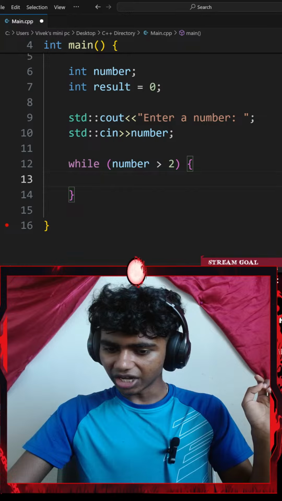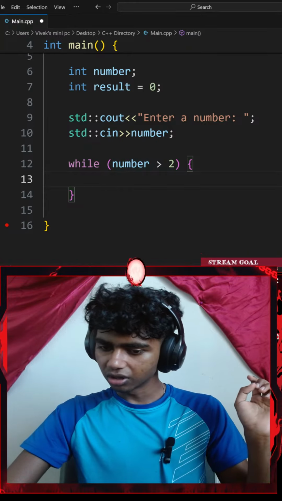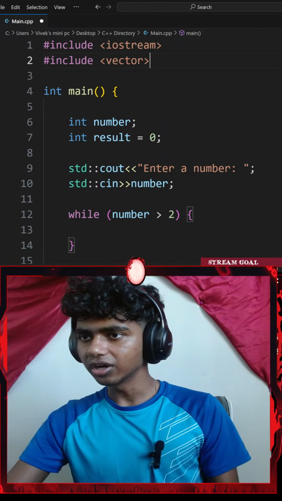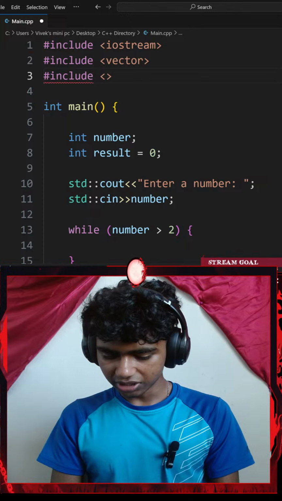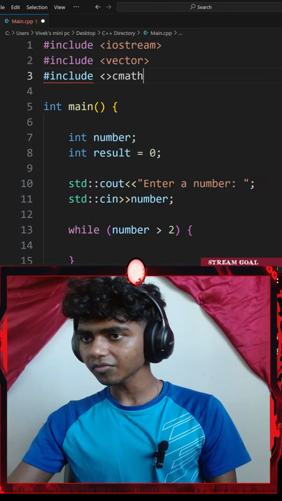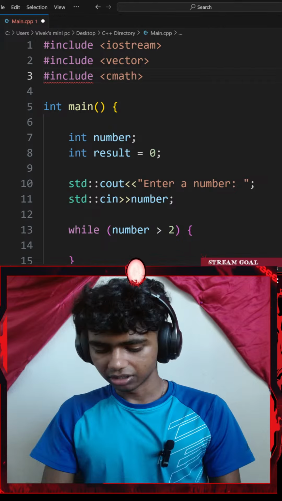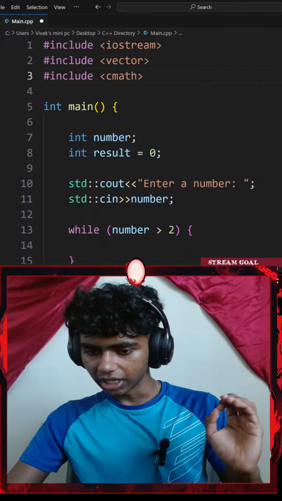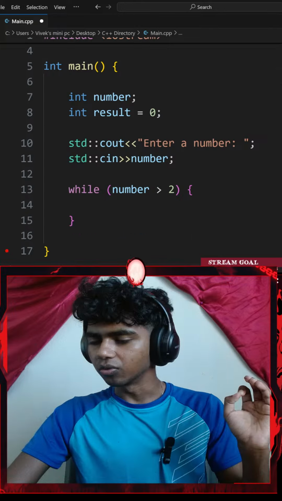Okay, yes, math.h has things to check. Instead of number minus 1, go for sqrt. It's faster. Okay, let me start off by including. Let's go with hashtag include. I'll include cmath. Okay, actually inside of my pair of angle brackets. There we go. Okay, instead of number minus 1, go for sqrt. So should I add that right here?